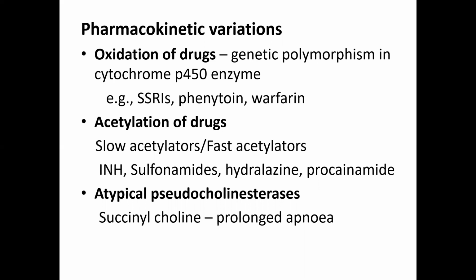So it will result in variation in the metabolism of drugs metabolized by these enzymes. Example, selective serotonin reuptake inhibitors, phenytoin and warfarin. These are metabolized by oxidation. The genetic polymorphism in cytochrome P450 will result in prolongation of action of these drugs.